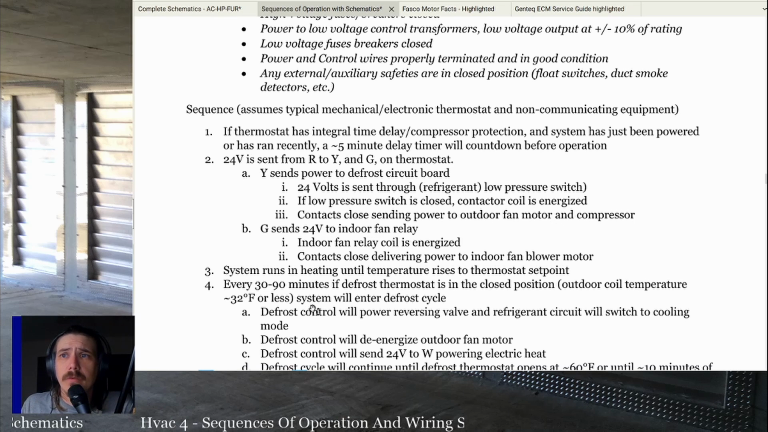G sends 24 volts to the indoor fan relay. Indoor fan relay coil is energized. Contacts closed, delivering power to the indoor fan blower motor. System runs in heating until temperature rises to thermostat set point.